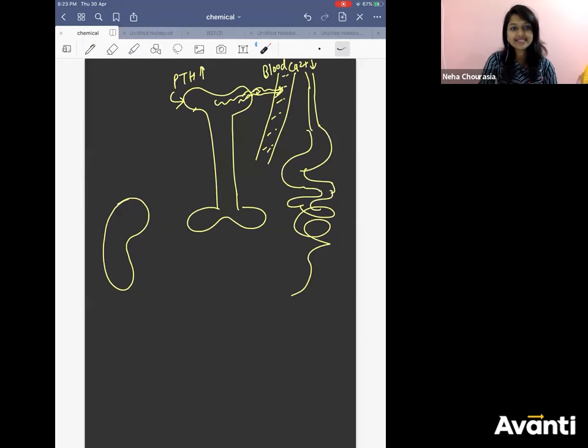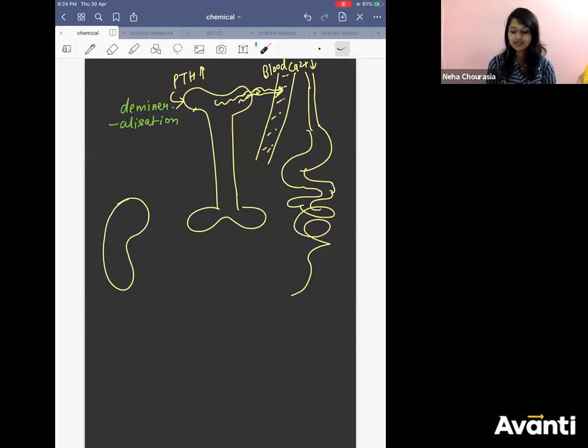Okay, so what is happening? Demineralization of bone. Calcium is a mineral, no? You are removing the mineral from the bone. So I can say it is doing demineralization of the bone, right? Demineralization of bone. D means removal. So you're removing the minerals from the bones with the help of parathyroid hormone. Okay, dissolution of the bones.